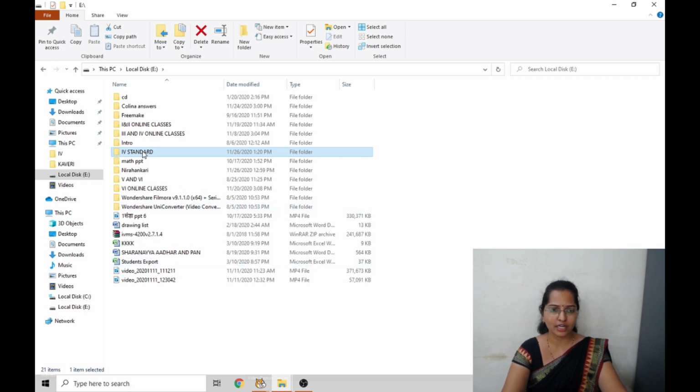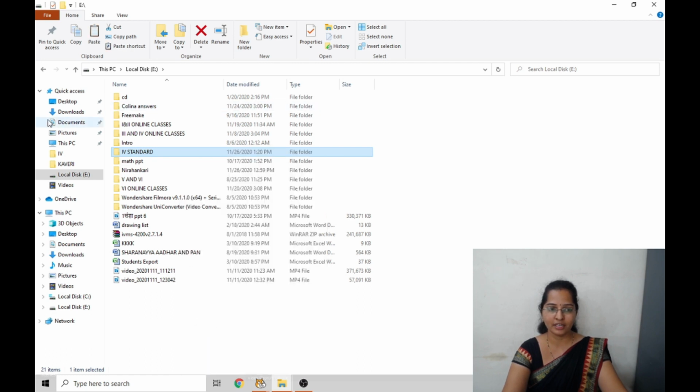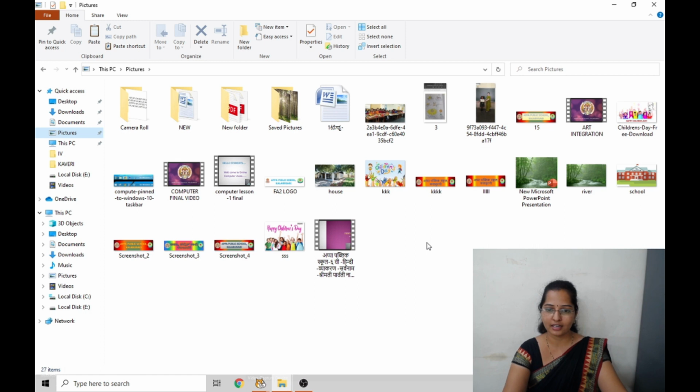Now I want this 4th standard in local disk E as well as in pictures. In both folders I want the same file. How to copy this? Similar way. Right click. Don't click on cut. Click on copy. Go to pictures. Again click. Right click. Click on paste. Got this? What is the difference between cut and copy? Cut means move that file to another new location. What is copy? Making a duplicate copy of the same file.